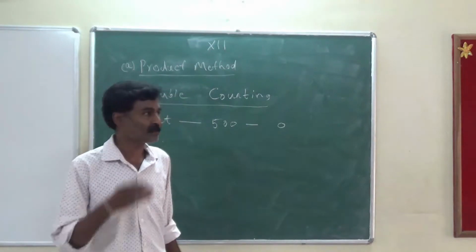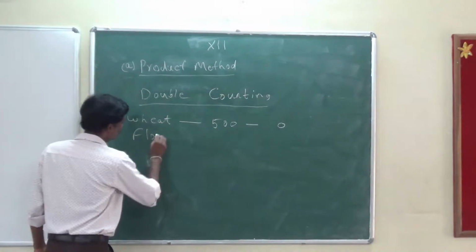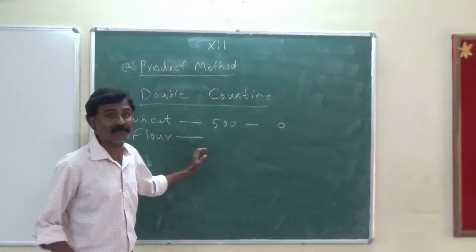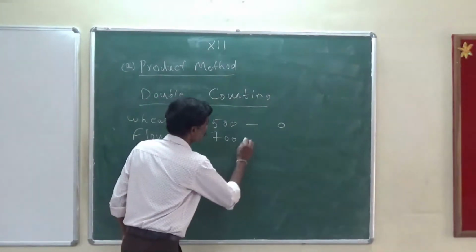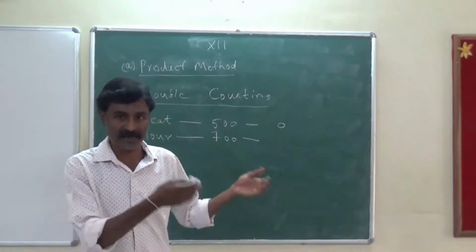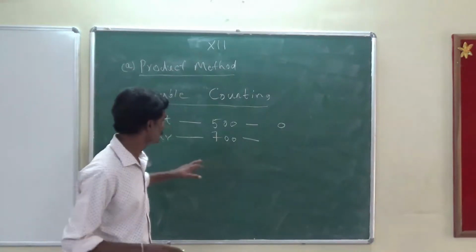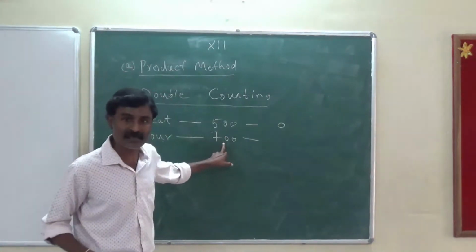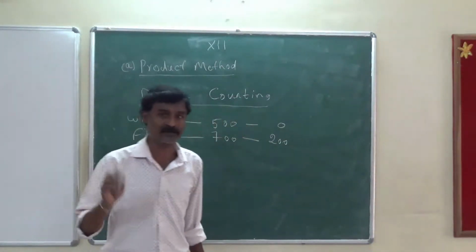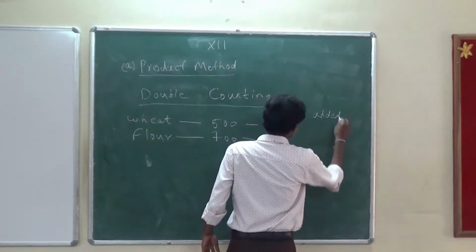Next, what I do is, I convert wheat into flour. After converting, I will sell it at 700 rupees in the market. Now I have a flour mill, I take wheat, make it into flour, okay, and sell it at 700 rupees. What is the difference between 500 and 700 here? 200. Now 200 is my value added cost. So it is also called value added cost.